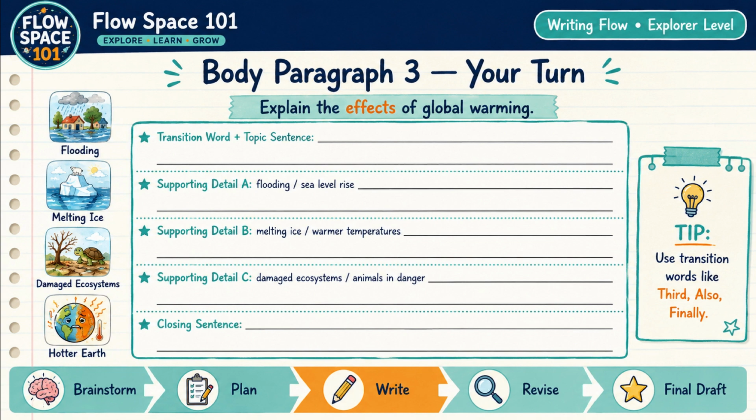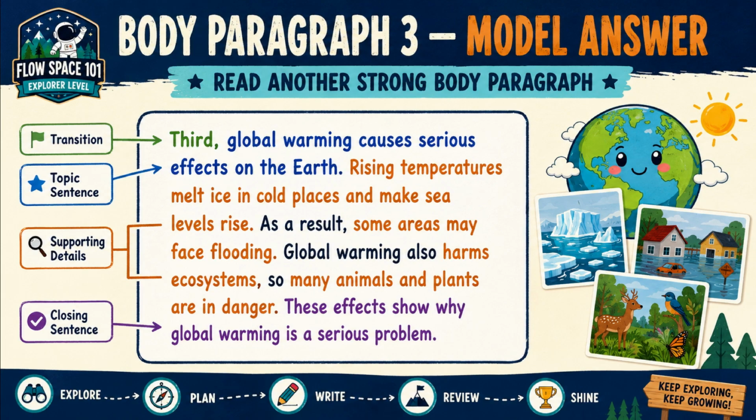For supporting detail B, explain how melting ice happens because of warmer temperatures. For supporting detail C, explain how global warming damages ecosystems and puts animals in danger. At the end, write a closing sentence to wrap up your paragraph. Pause the video and write body paragraph 3 now. Now let's read a model answer for body paragraph 3.